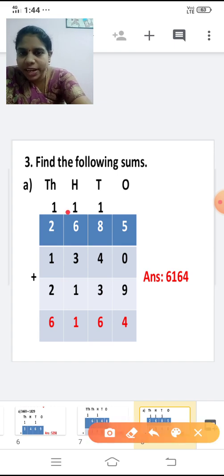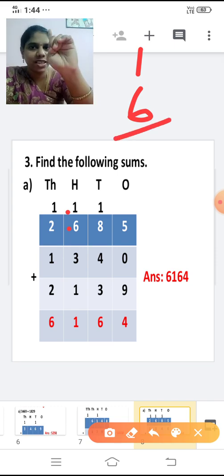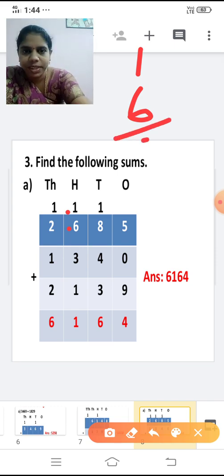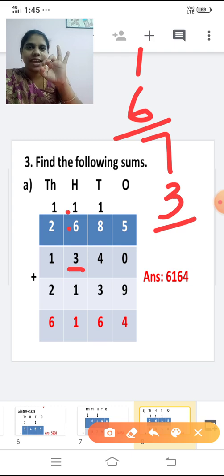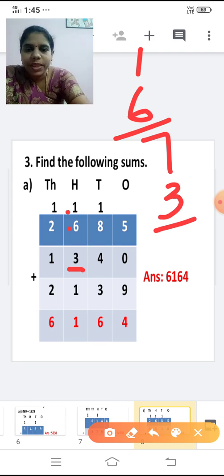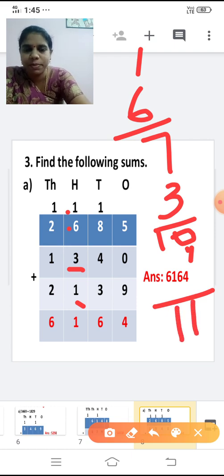Next, first add the 1 and 6. 1 plus 6 or 6 plus 1. 6 in the mind, 1 in the finger. After 6, 7. With this 7, we are going to add the next number 3. After 7, 8, 9, 10. With this 10, we are going to add 1 more to it. Next number is 1. 10 plus 1, 11. So it's again a 2-digit number. So write 1 here. And this 1 is carried over to the thousands place.